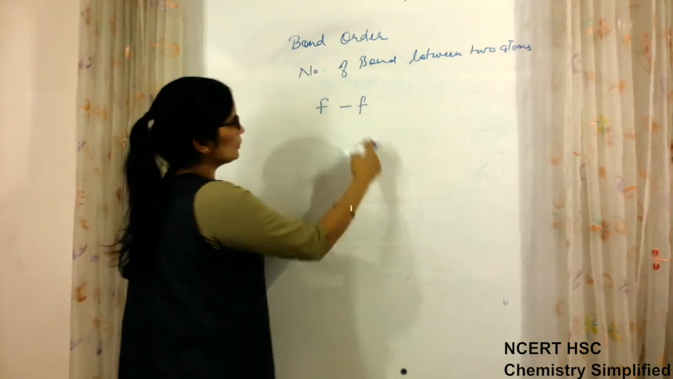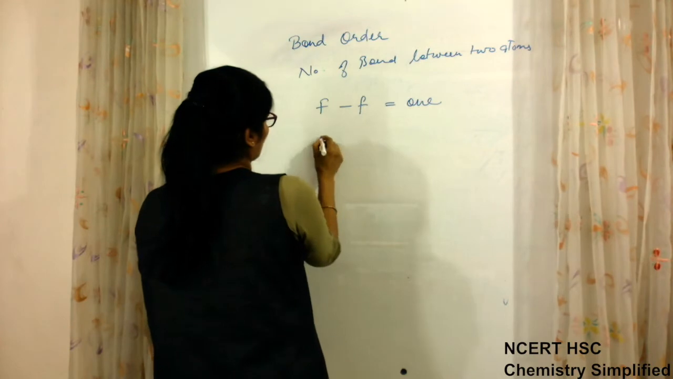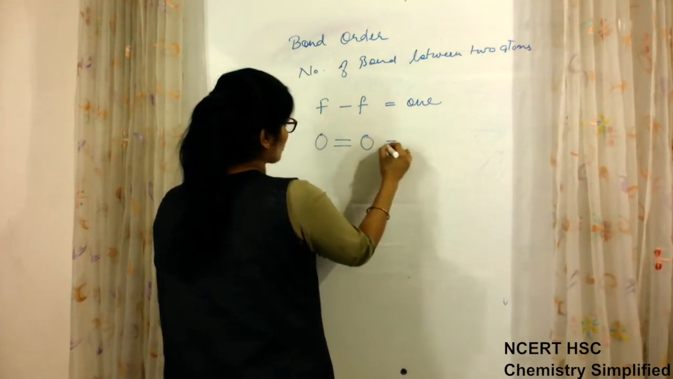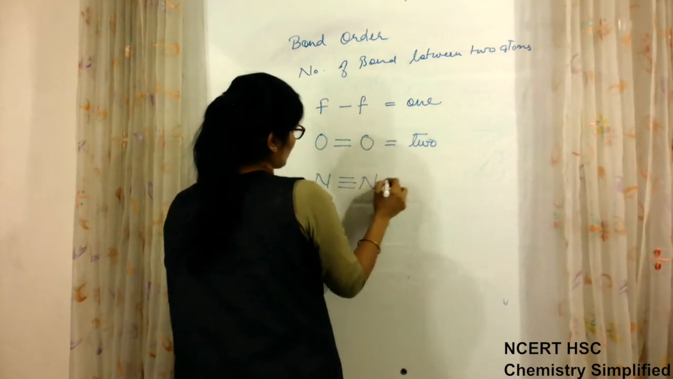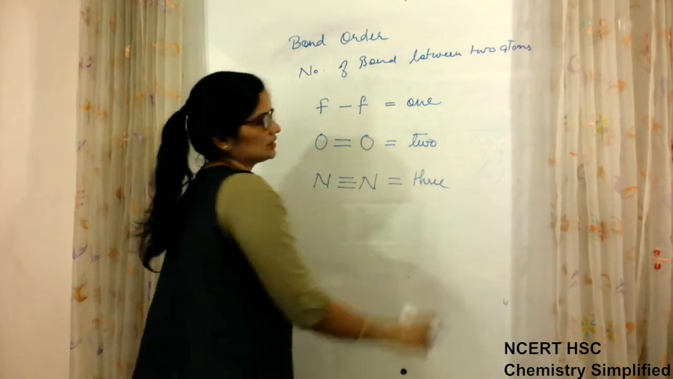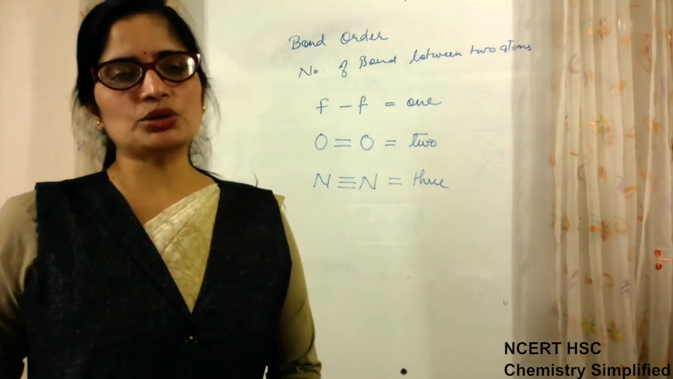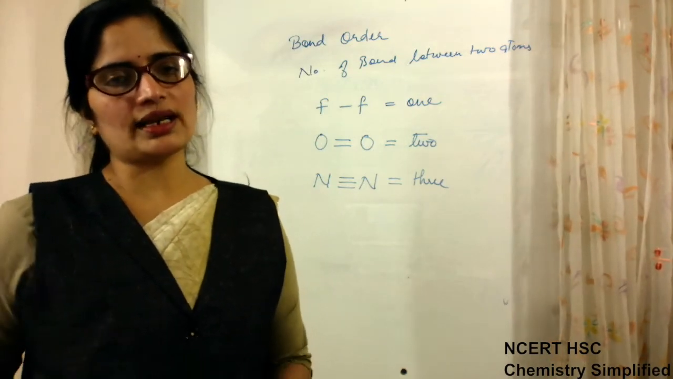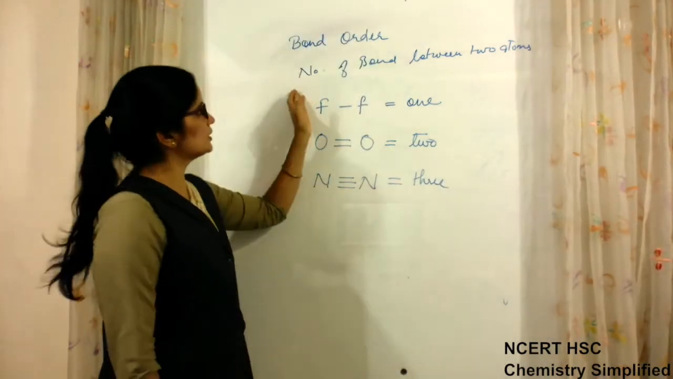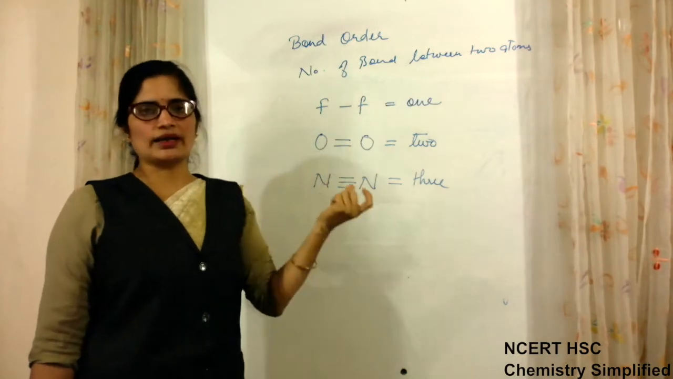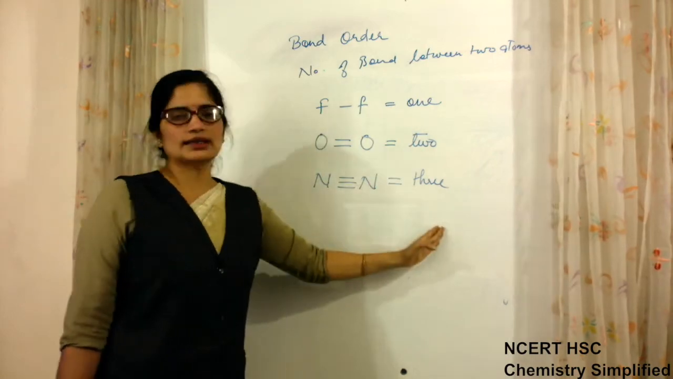F is connected to F by a single bond, so the bond order is 1. O is connected to O by double bond, so the bond order is 2. And if nitrogen is connected to another nitrogen by 3, so the bond order is 3. We know that at the most we have triple bond between two atoms. So we have bond order named as 1, 2 or 3. Okay. So what is bond order? The number of bonds which are present between two combining atoms is known as bond order, and its value can be 1, 2 or 3.